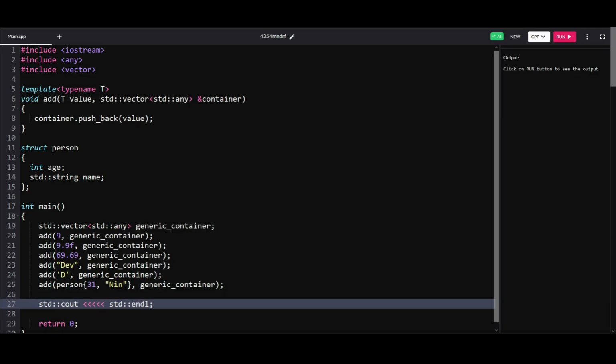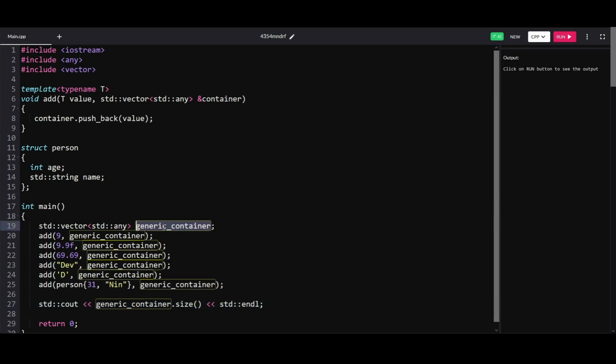So we can do something like this, dot size. So hopefully if our code is right, we have now created this generic container with 6 objects of different types. You literally have almost every type of object in this container. So let's run this. There you go. The size is 6.